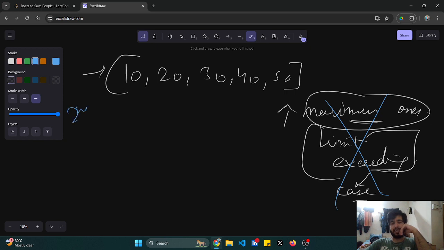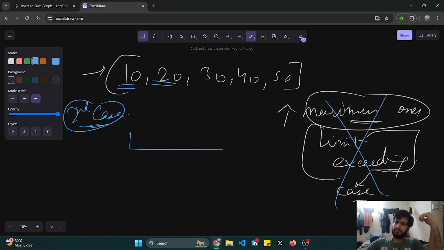What can be my second case? Okay, bhaiya, we cannot fit the healthier ones together, but what if I fit the leanest ones, the ones with the least weight? Yes, maybe you are right. If the boat can handle 1 or 2 persons, yes, I can fit this 10 and 20 together.